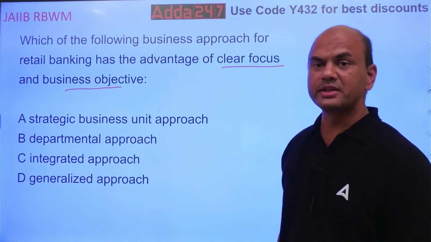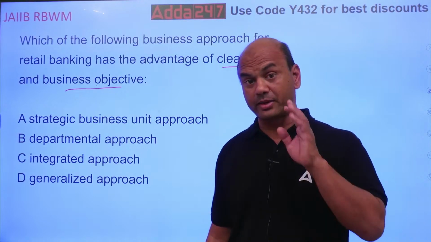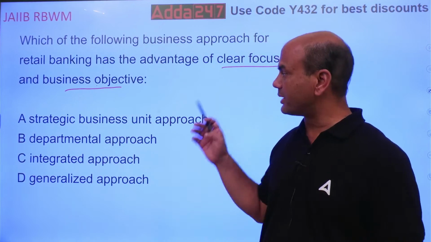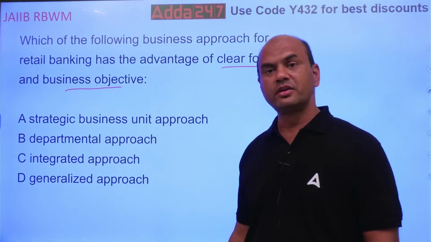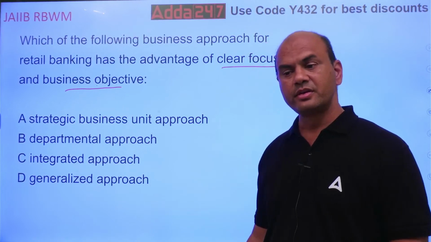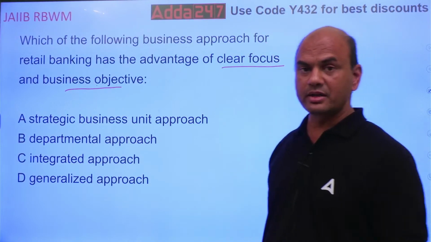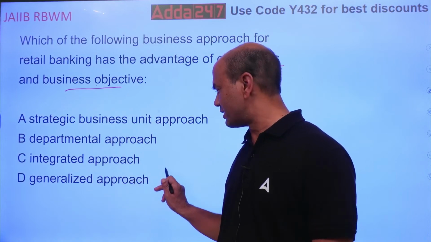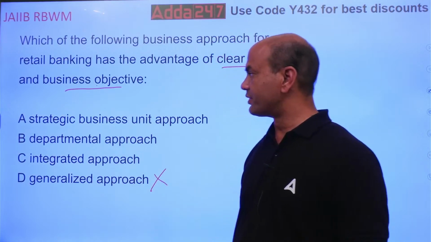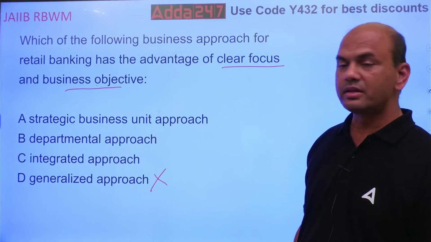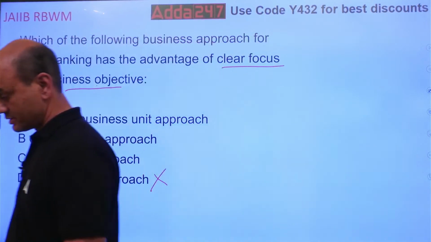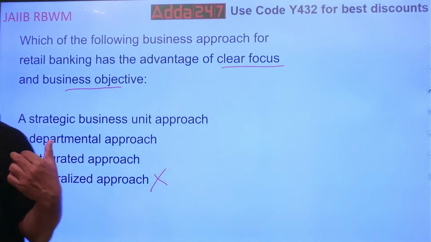Because RBI thinks all the banks should move towards which approach? Departmental, SBU, integrated or generalized? Forget generalized. So SBU, departmental, integrated. Where should the banks move to, in which direction? That's why this question is always there.